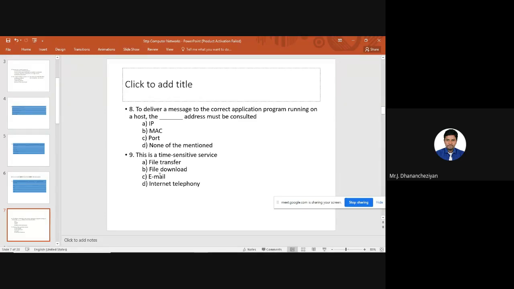Next question: which is a time sensitive service? Again, it's a very open question. There are 4 services given here, out of which 1 is a time sensitive service. First one is file transfer. File transfer obviously is not a time sensitive service. File downloading services are not time sensitive. Email is not a time sensitive service.